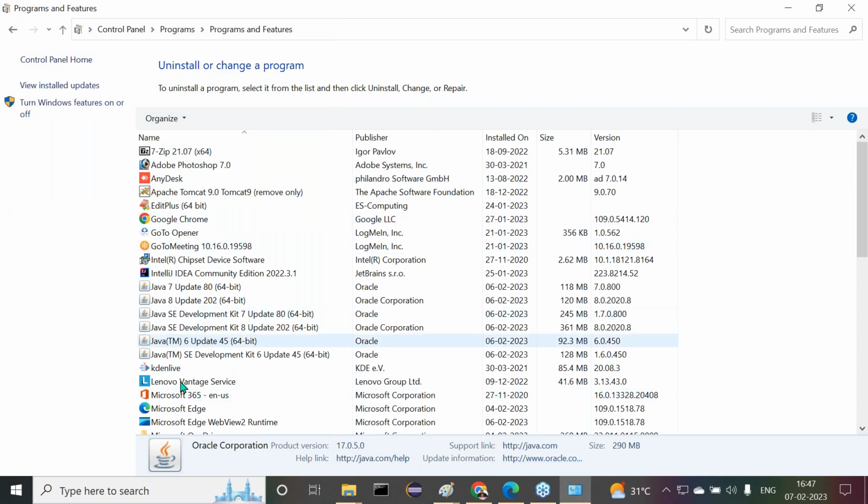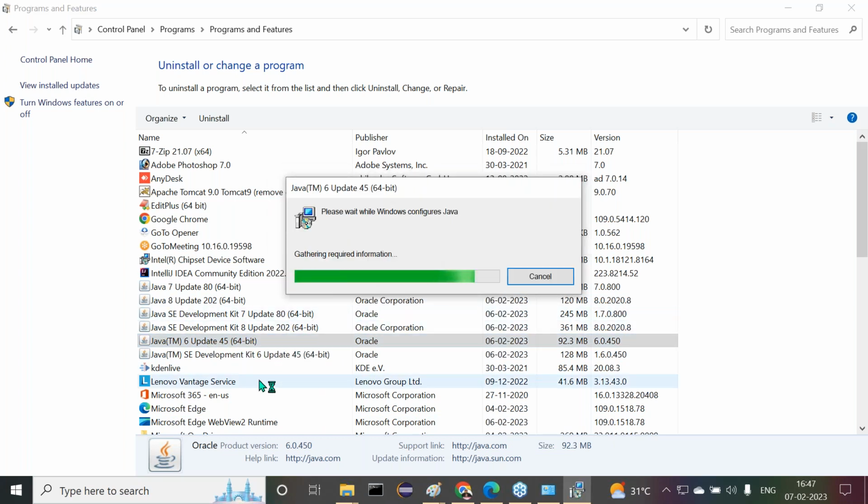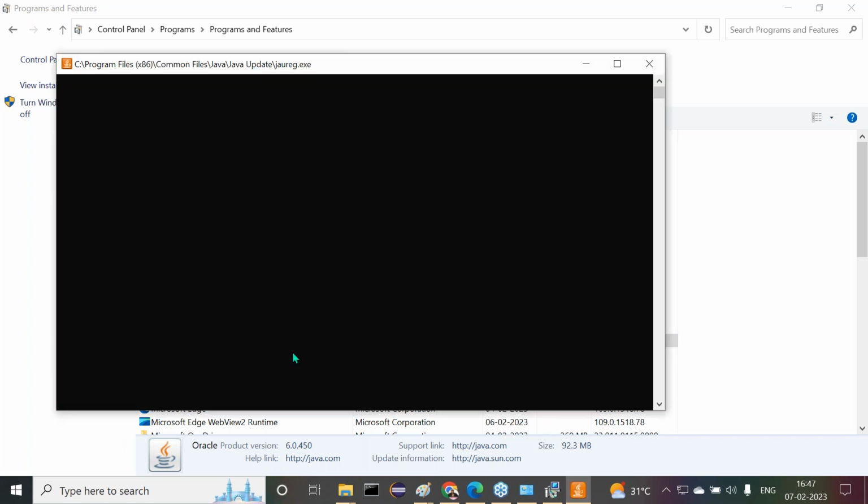Okay, fine. Now I want to uninstall the Java 6 version. Observe this clearly. I want to install it again. One time I want to show that, then I will move forward.